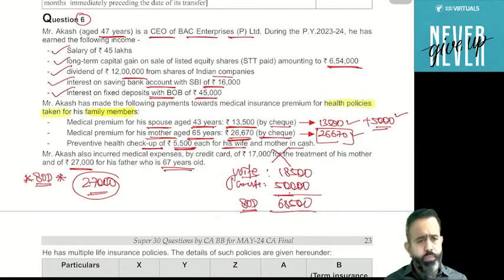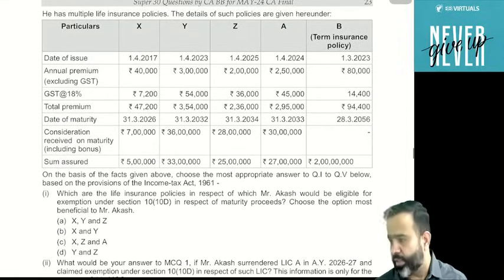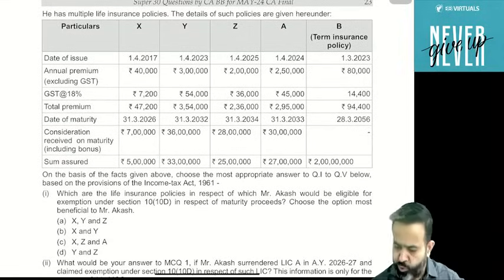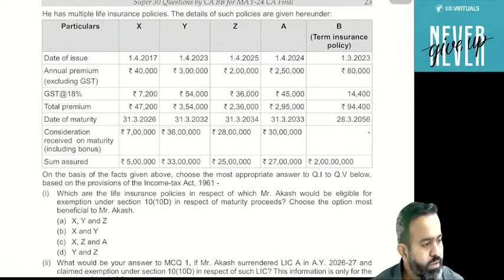You understood or not? Yes or no? Now next part, all people pay attention. Now this is the amendment part related to the life insurance policies. Pay attention.